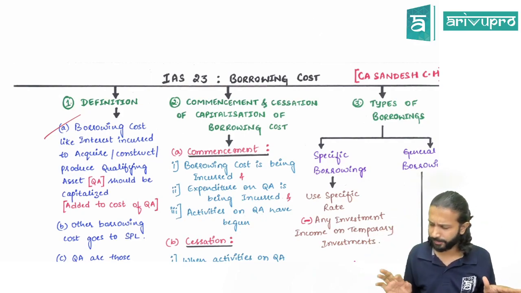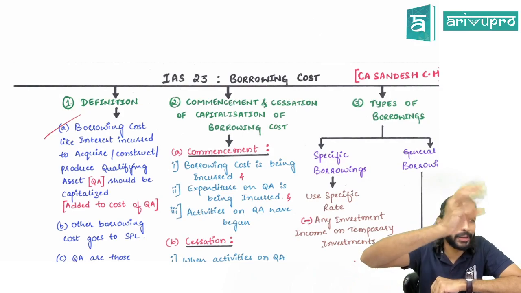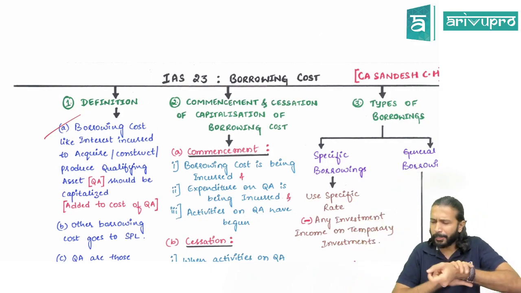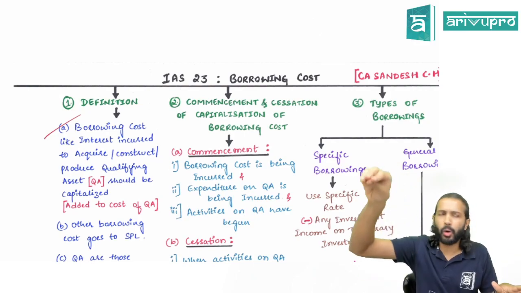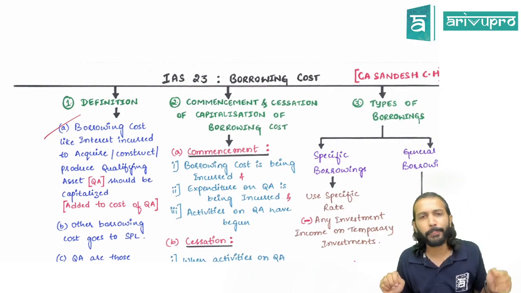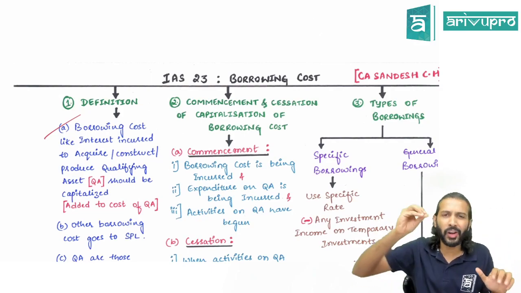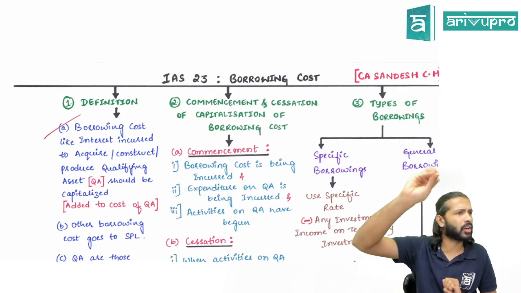What it says is, if you have taken any borrowings, like a bank loan, debentures, or whatever, you will utilize it for some purpose, no? On borrowing, what do you incur? If you take any bank loan, what do you pay? Interest. That we call borrowing cost. Borrowing cost is nothing but interest and other charges that you incur on your borrowings.